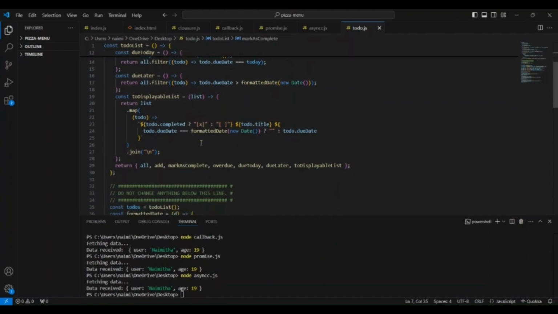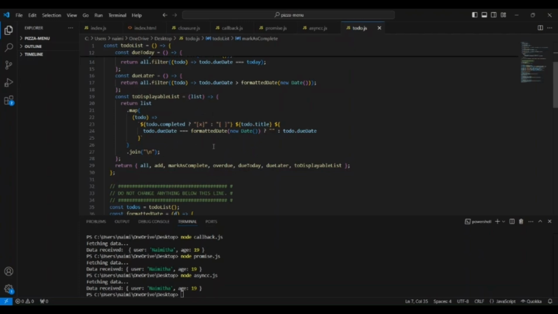Finally, we have to display everything that we have done, so we have the displayable list method. This method formats all the tasks in a readable way, so we can print them in the console. It maps over all the tasks and outputs them as strings.